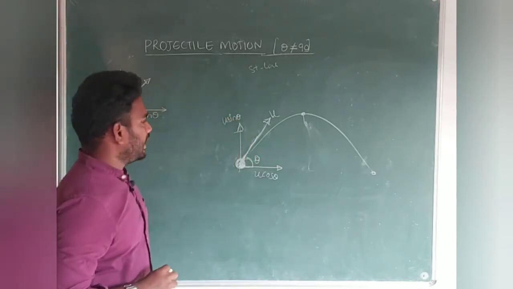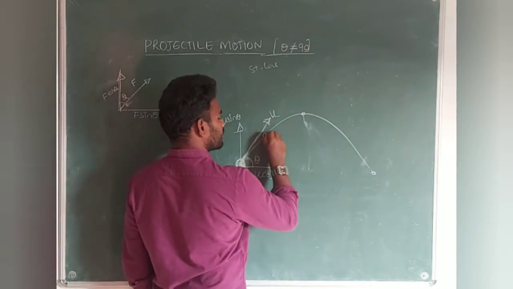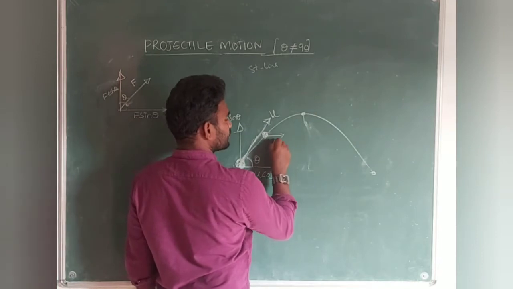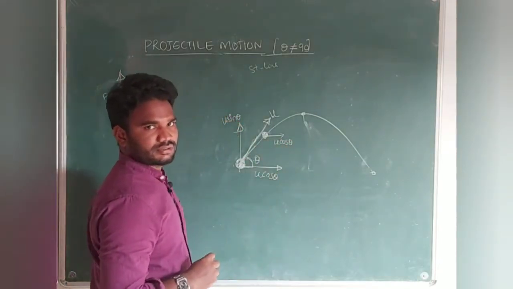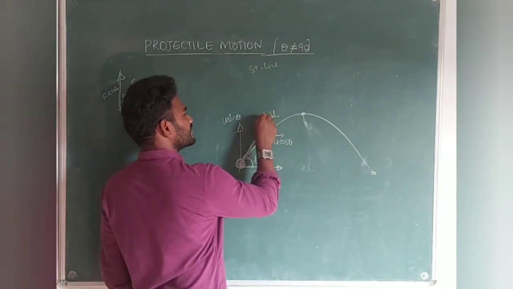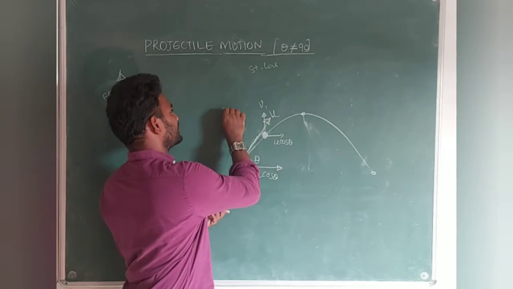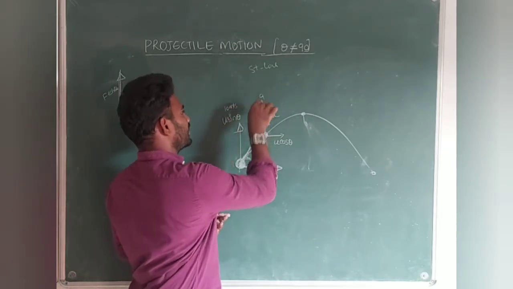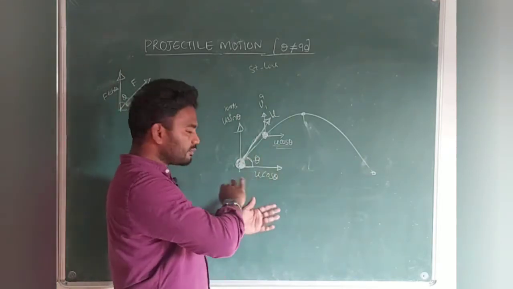Fine. After some time, the ball will reach this point. Consider this point. There also, the horizontal component doesn't change, u cos theta only. But the vertical component will change, it will decrease, students. Suppose u sin theta, let me consider 10 meter per second, it will become 9 meter per second. But the horizontal component is the same.